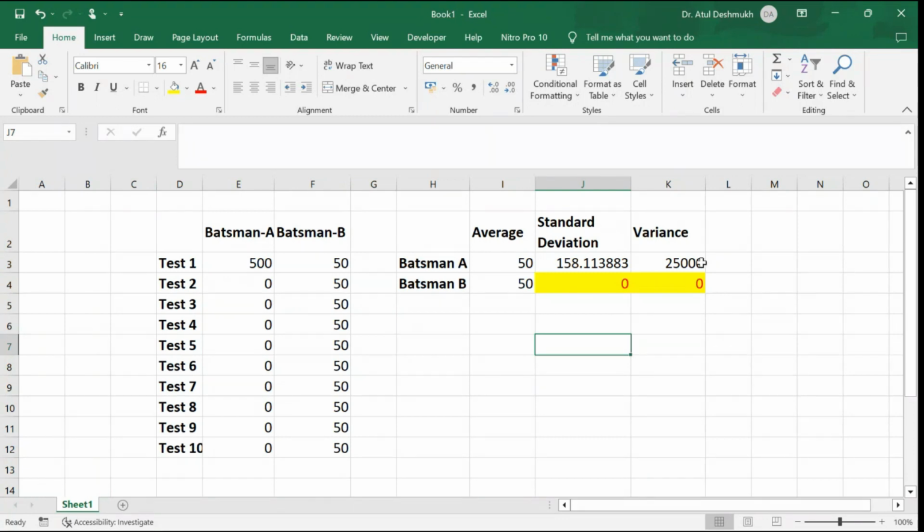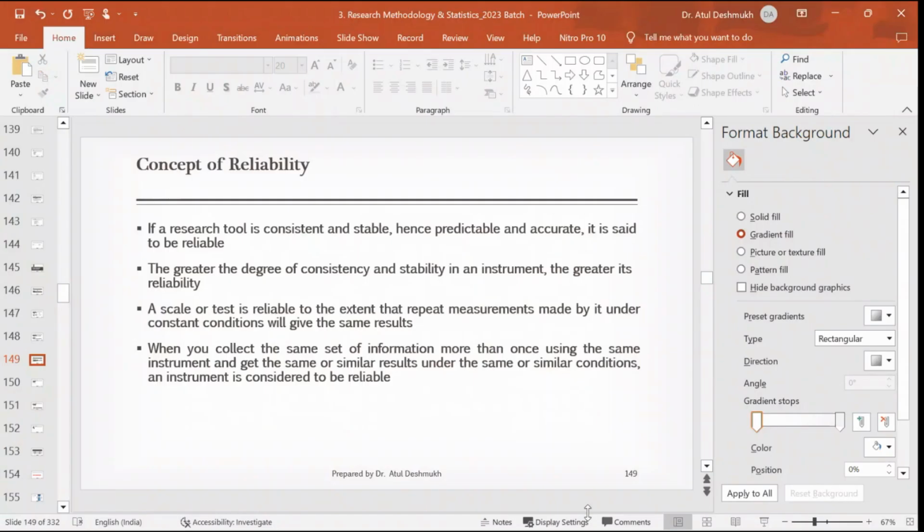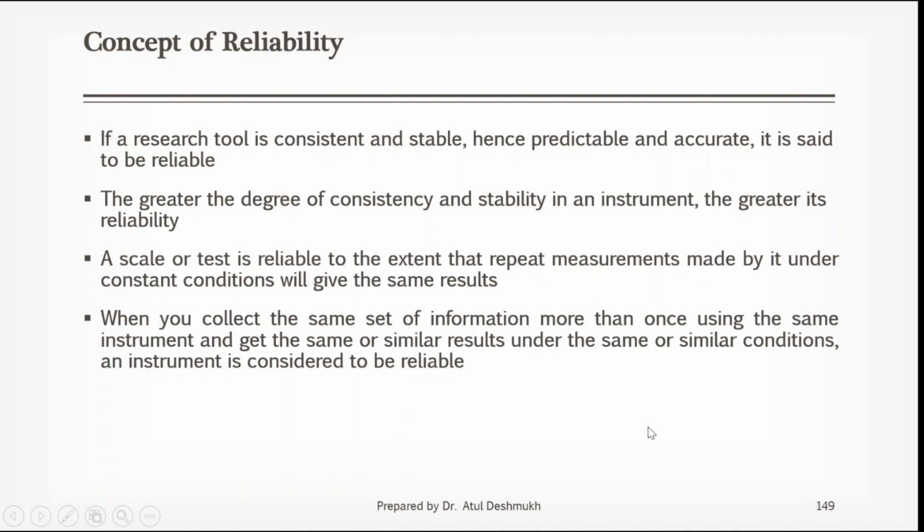But in case of batsman A, the variance is 25,000. It's a large variance. In terms of scoring that much, it's a large deviation, or a large standard deviation. So that is the way you decide the reliability of a person, right? Reliability is nothing but consistency.